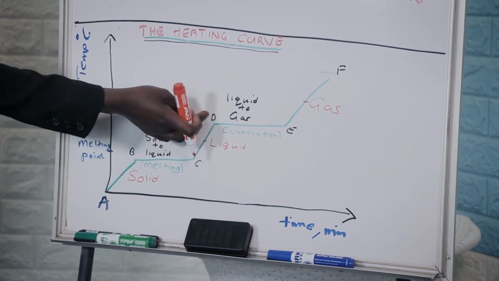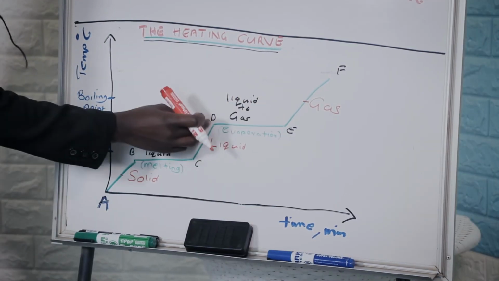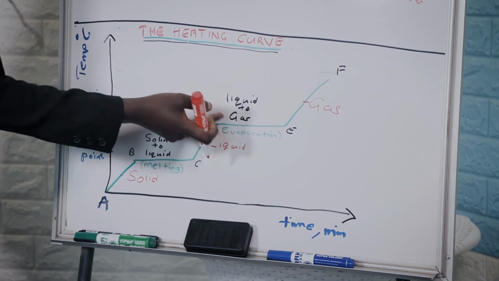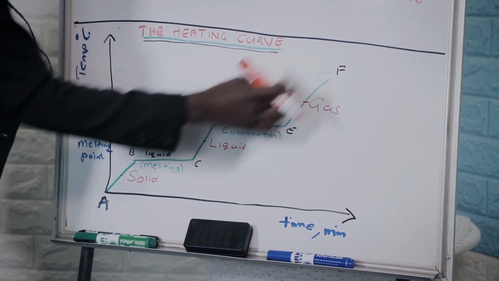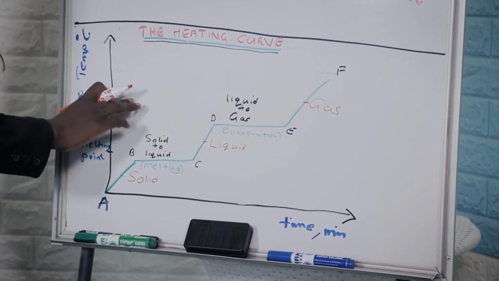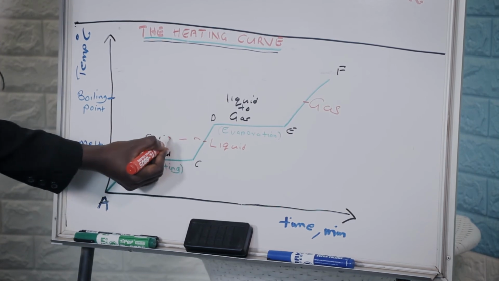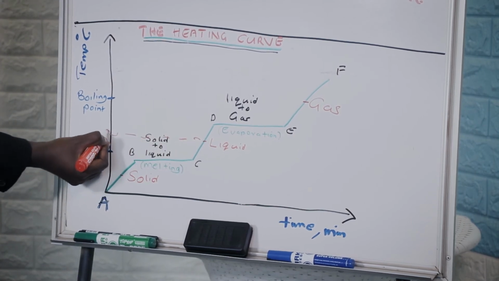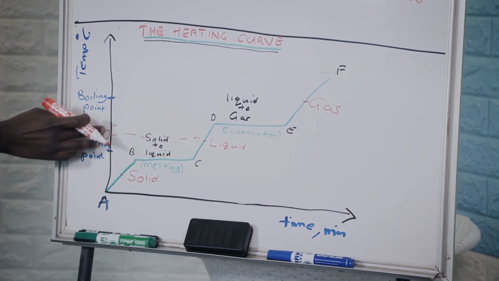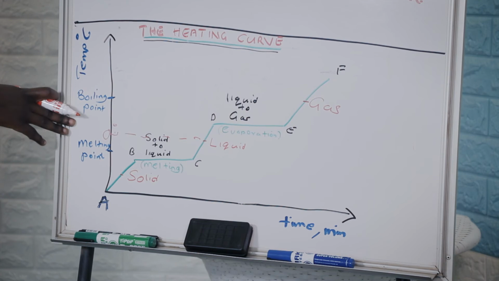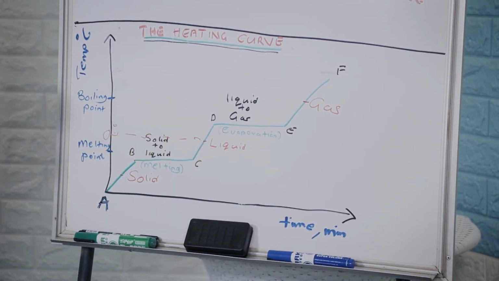And then as it is the liquid here, we also have evaporation taking place, and this is what is now referred to as the boiling point, because it's showing us how the liquid is being converted to a gas. So from here, this is the boiling point, and then the gas is up here. So at this point, we usually have a temperature of 0 degrees Celsius. And then we know that this is a point that shows us the temperature of 0 degrees Celsius. And as I mentioned earlier, the time is also there in minutes.